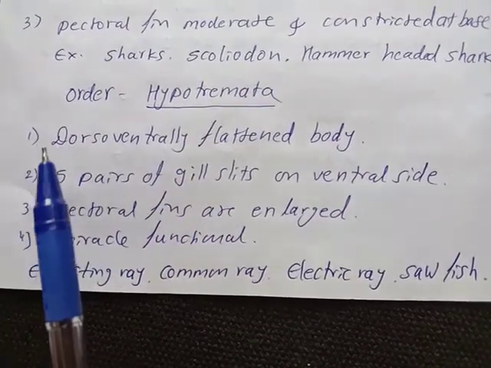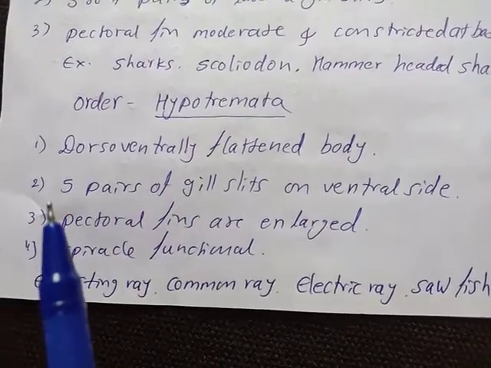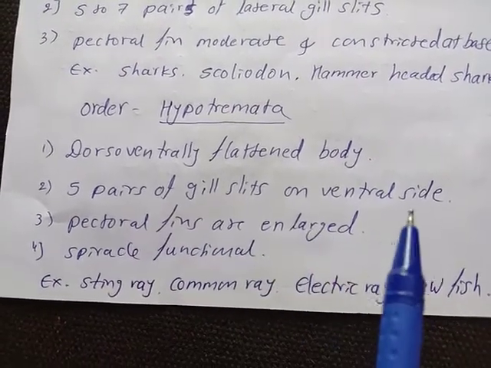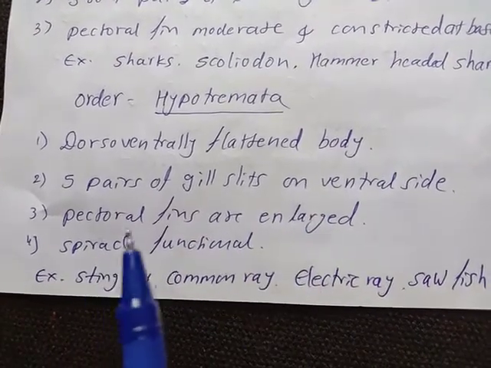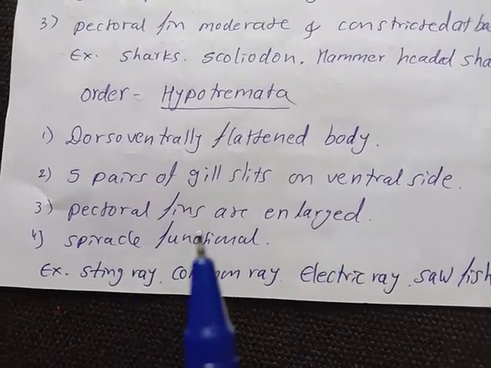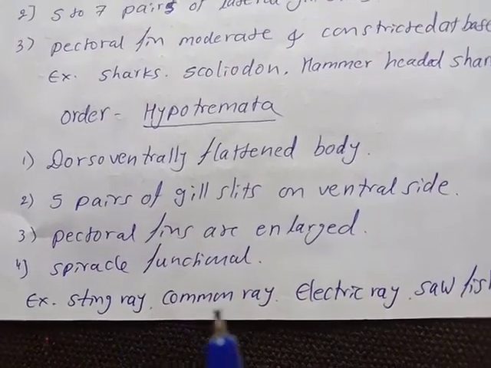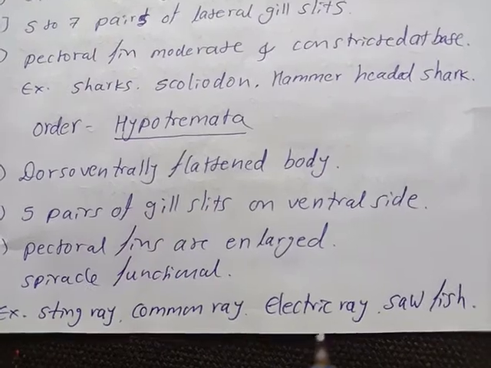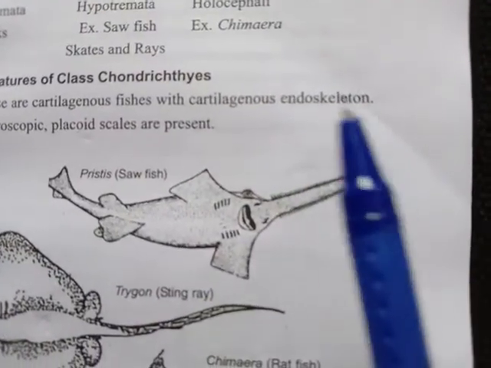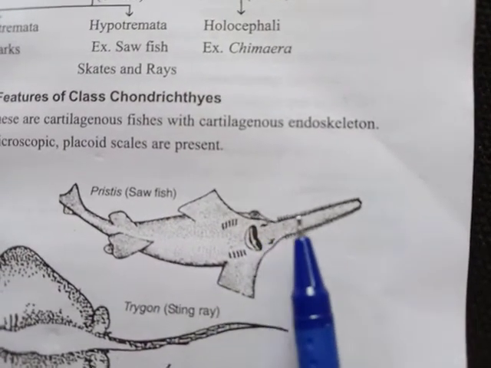The salient features: dorsoventrally flattened body, then 5 pairs of gill slits on ventral side. Then pectoral fins are enlarged, spiracles are functional, and the examples: stingray, common ray, electric ray, and sawfish. You see the examples, that is Pristis, or it is also called as the sawfish.